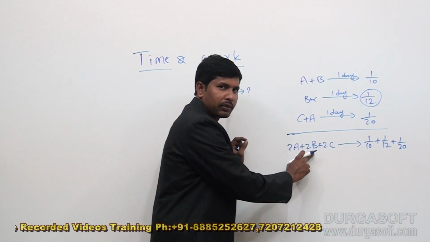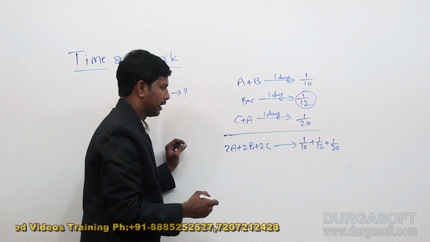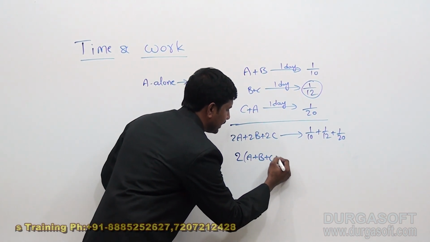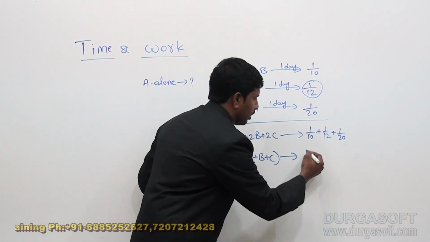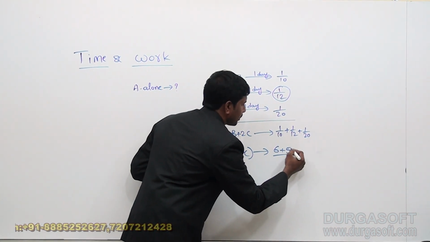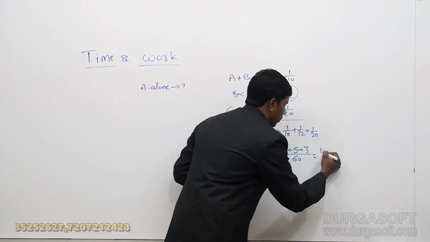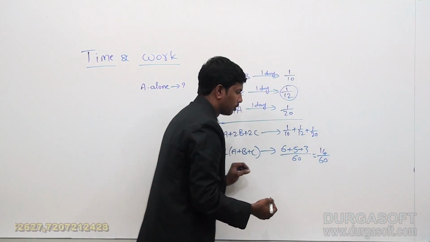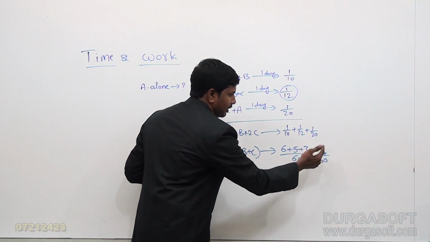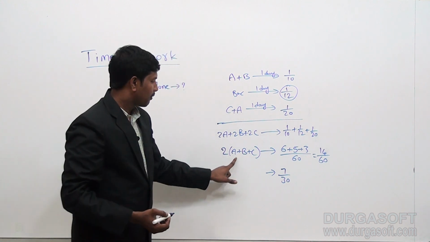So 2 times of A plus 2 times of B plus 2 times of C is equal to 1 by 10 plus 1 by 12 plus 1 by 20. From this, if I take 2 common, A plus B plus C, the LCM is 60. So, 10 goes 6 times, 12 goes 5 times, plus 20 goes 3 times. So, 6 plus 5 plus 3, which means 14 by 60. So, this gives us the value 14 by 60, which is nothing but 7 by 30, which is equal to 2 times of A plus B plus C.